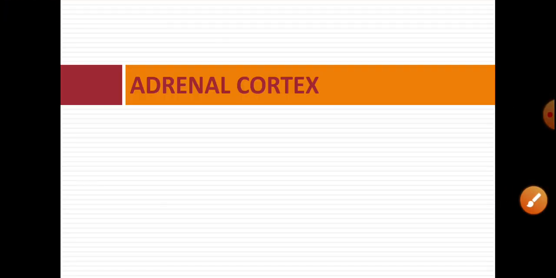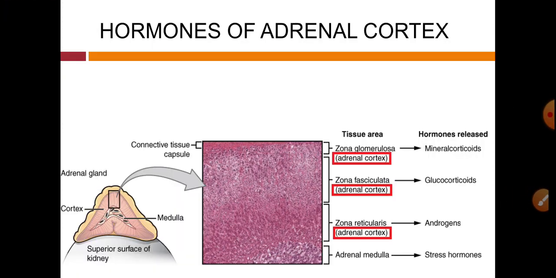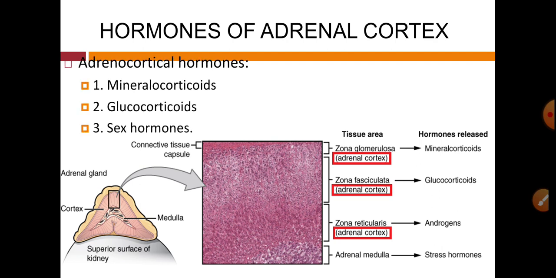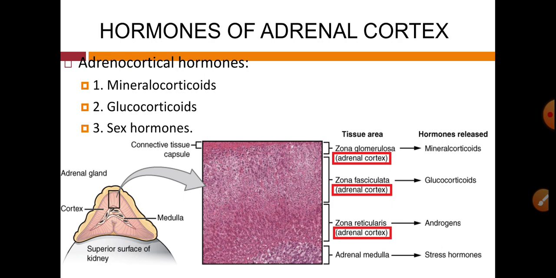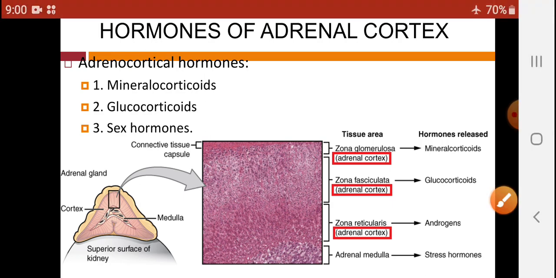Let us see the adrenal cortex. Adrenocortical hormones: these are the three, mineralocorticoids, glucocorticoids, and sex hormones. These are secreted from various zones of the adrenal cortex. So let us see these zones in the diagram.